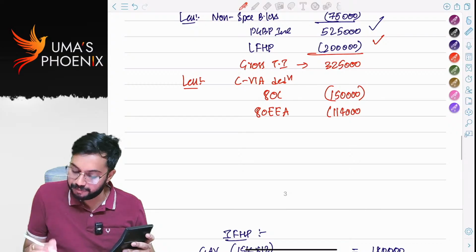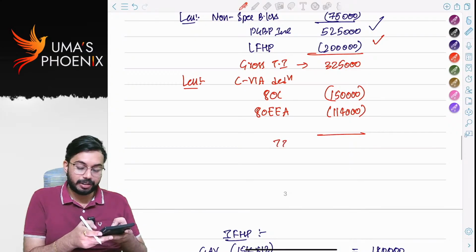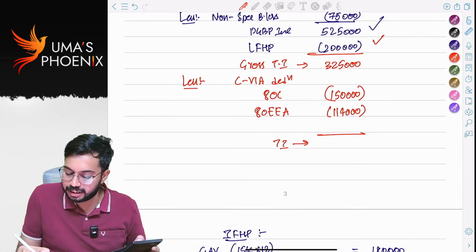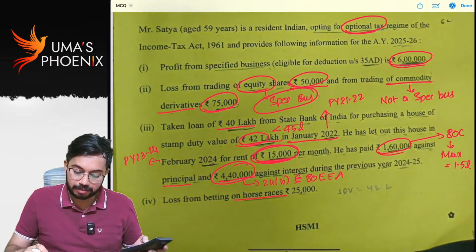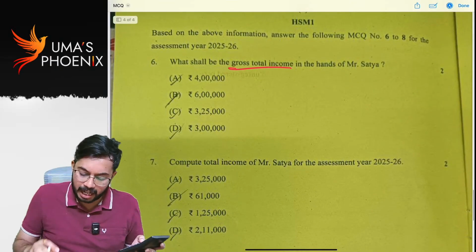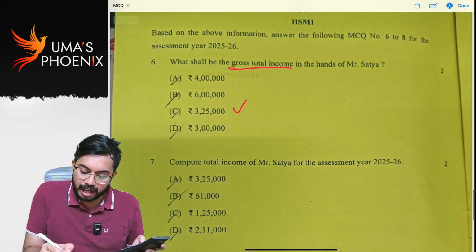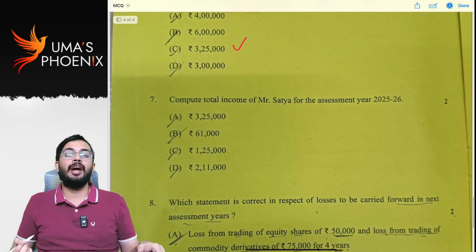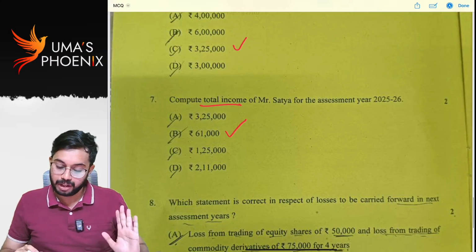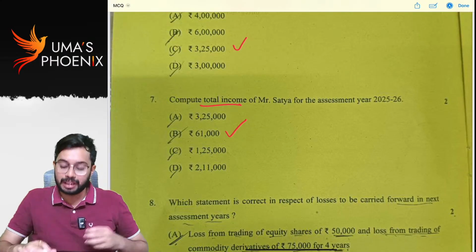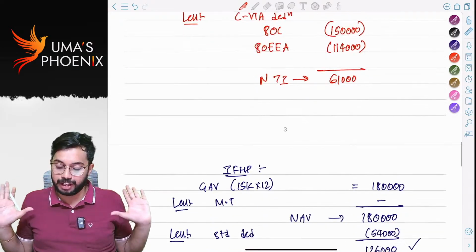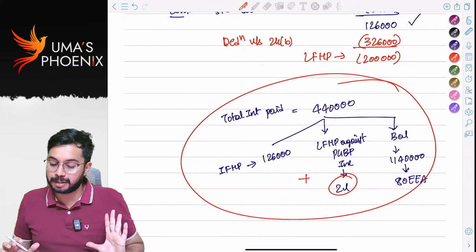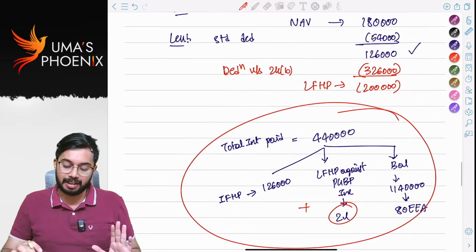My total income will be 3,25,000 minus 1,50,000 minus 1,14,000, 61,000. So, gross total income 3,25,000. Total income is 61,000. I hope you got the answer. Gross total income 3,25,000. See, the gimmick is there in allocation of interest. You need to allocate interest properly, then you will get the correct answer.